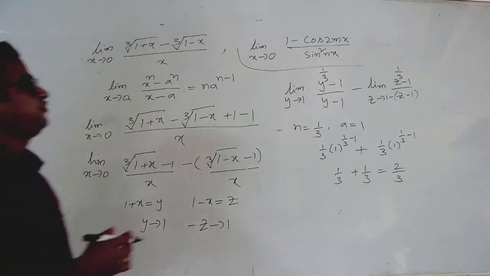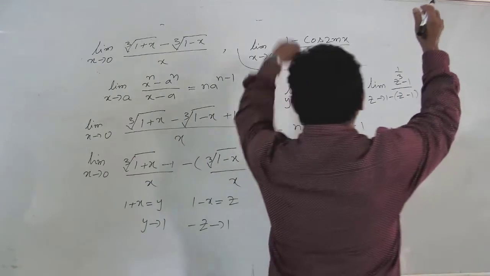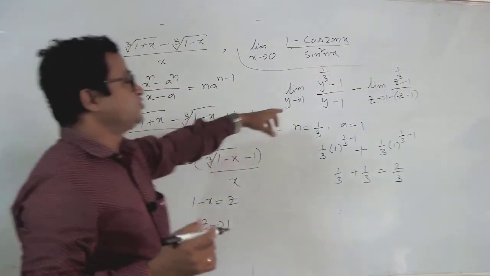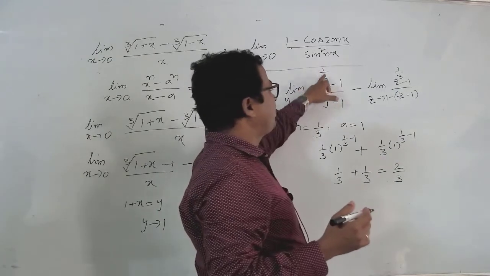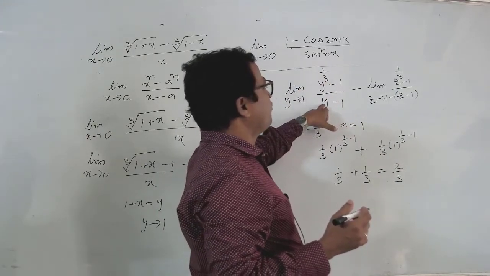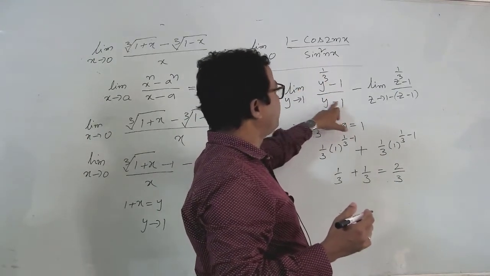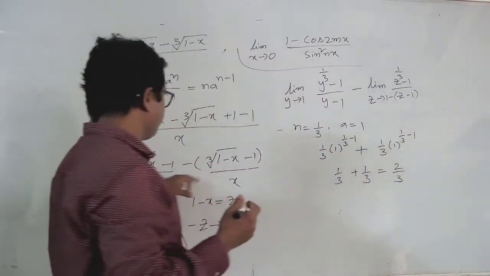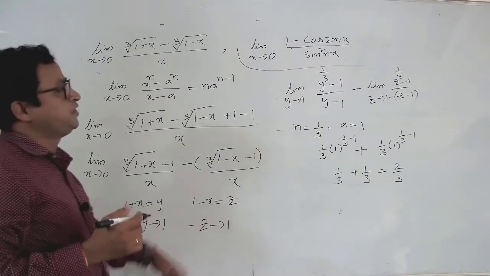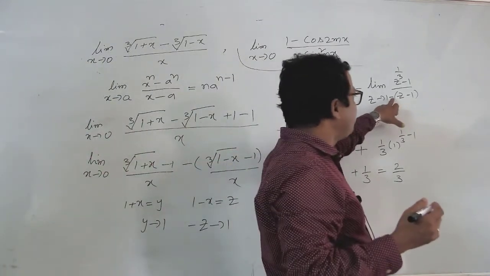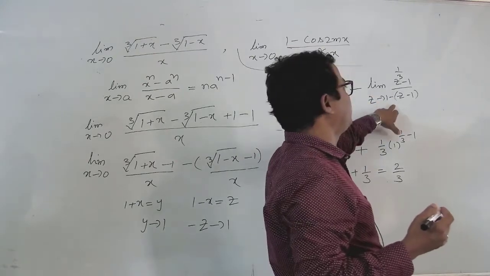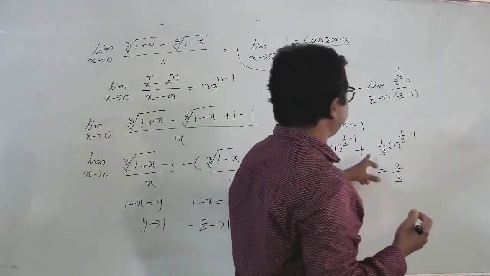Okay, so then what we get, so apply here y value and here z value. So then what, (y^(1/3) − 1)/(y − 1), and here also same we get. So here minus is there now. Here minus is there now. So if we write the value, so then what we get, minus we get cancel common. So minus into minus, we get plus value.